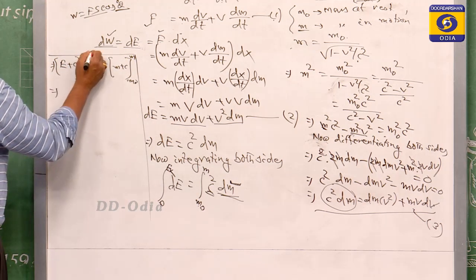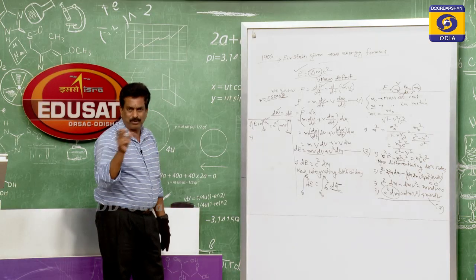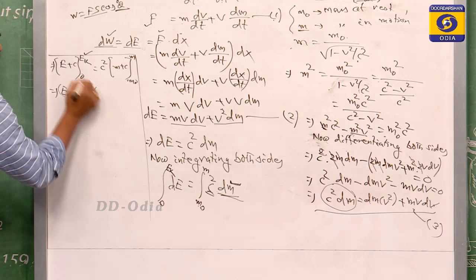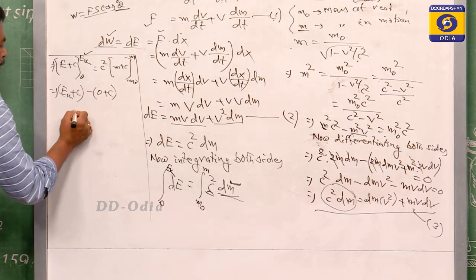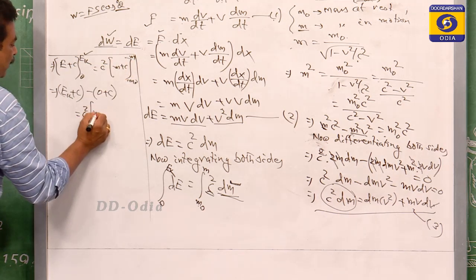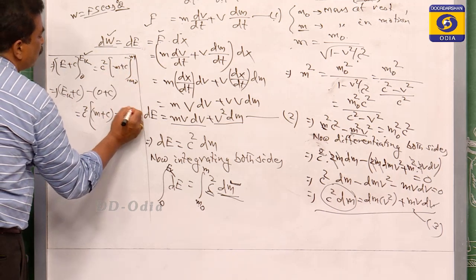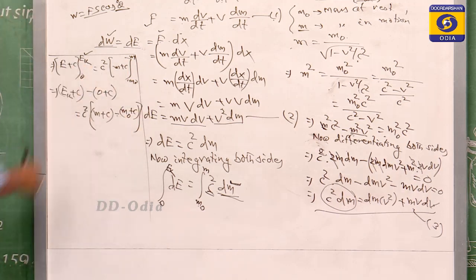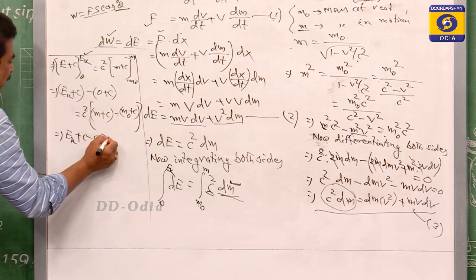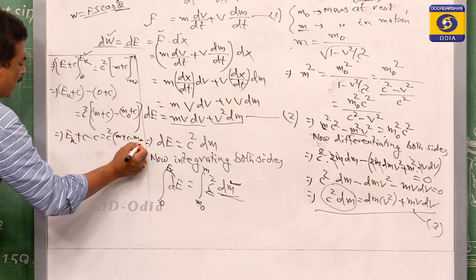Now how do we put the limits? First put the upper limit, then the lower limit, and subtract both. The upper limit gives Ek plus c, minus the lower limit 0 plus c, and this equals c square times the upper limit m plus c, minus the lower limit m0 plus c.